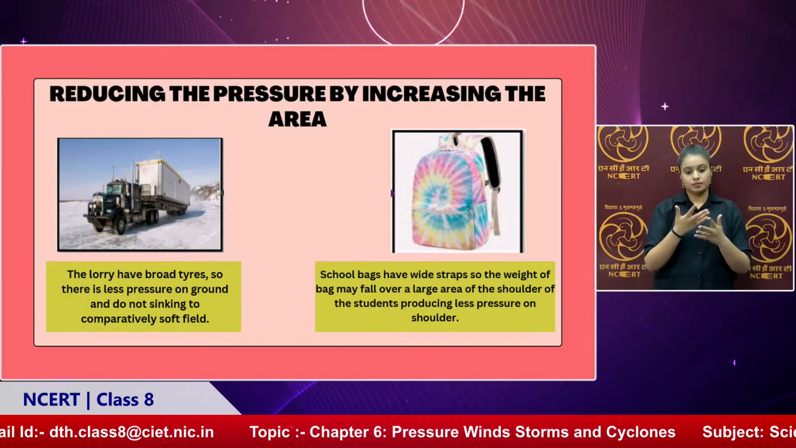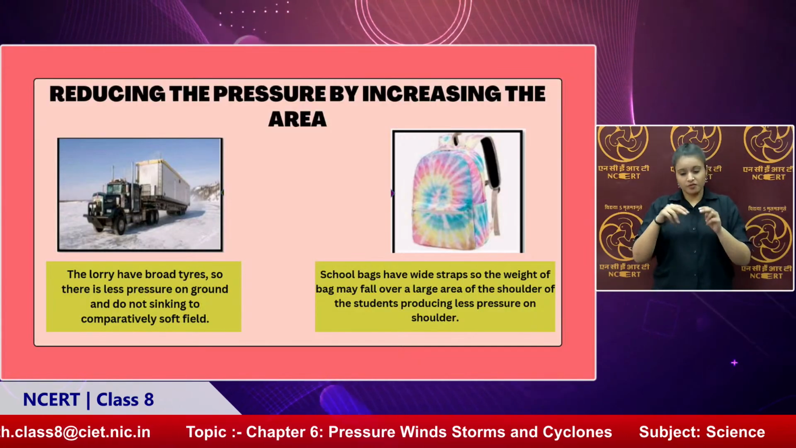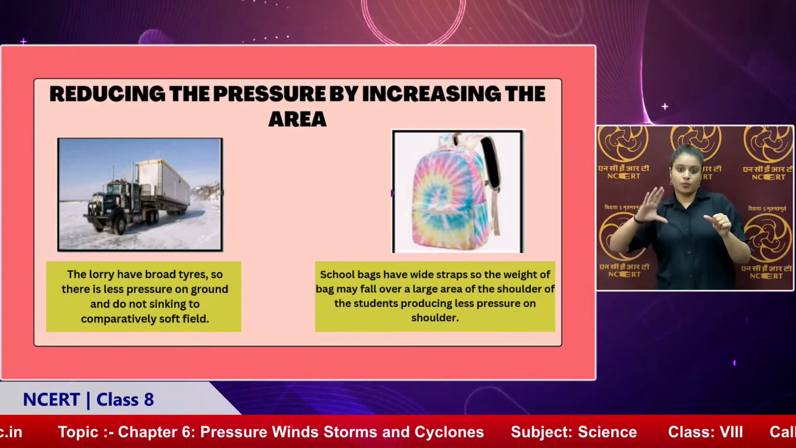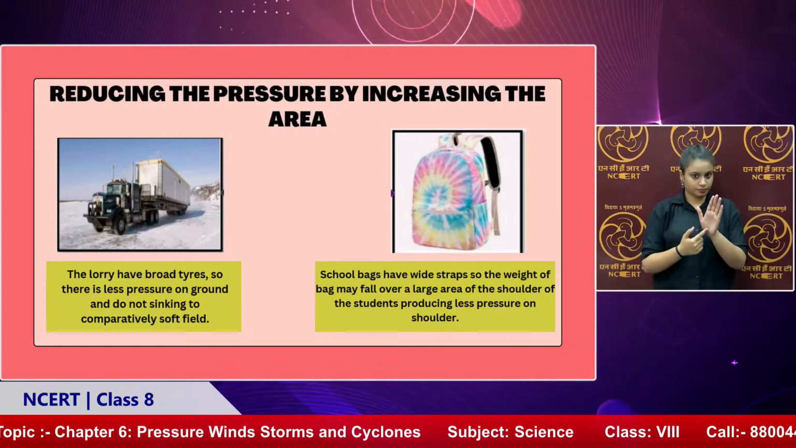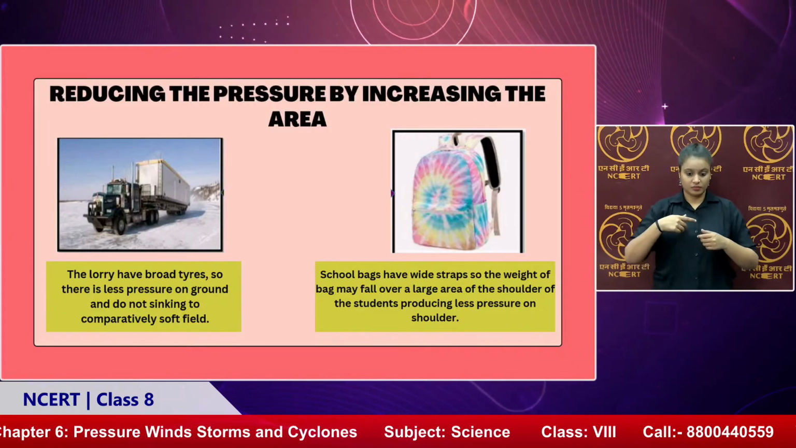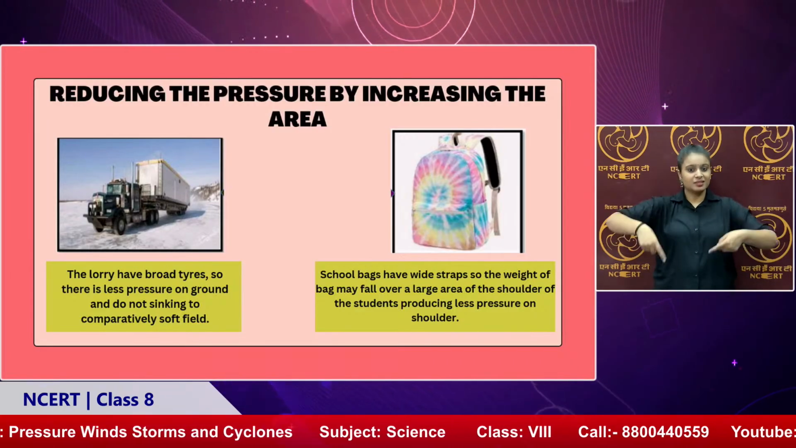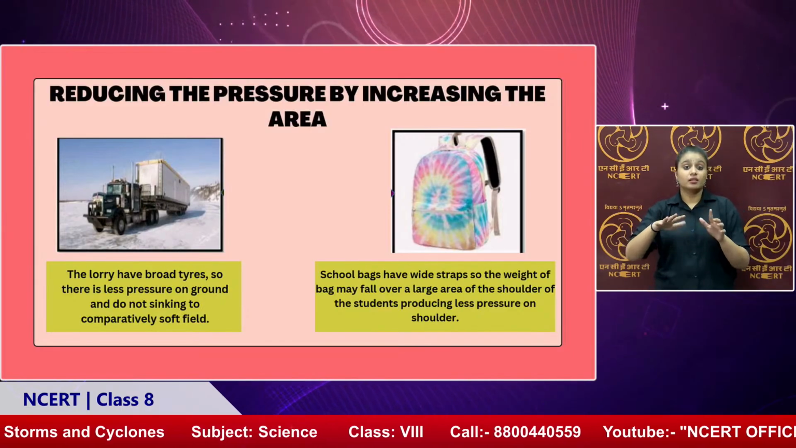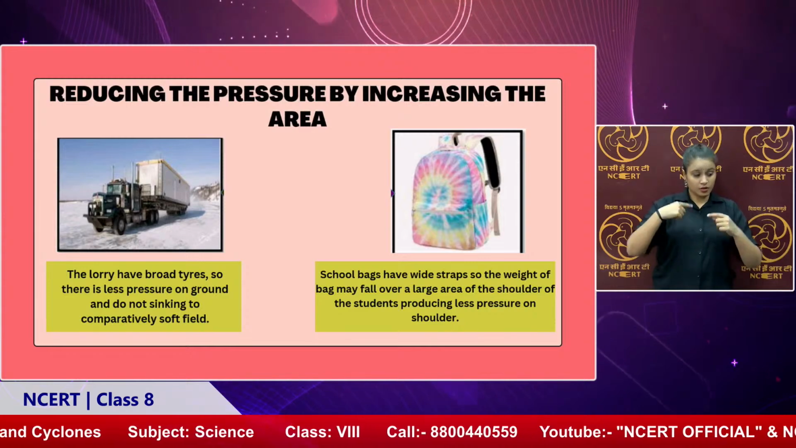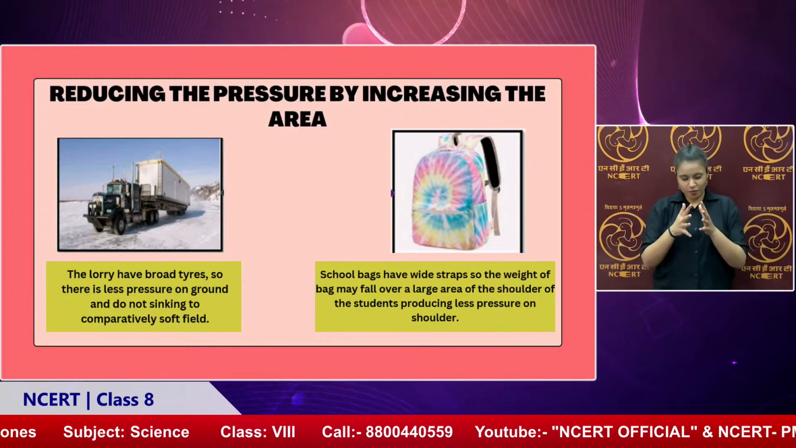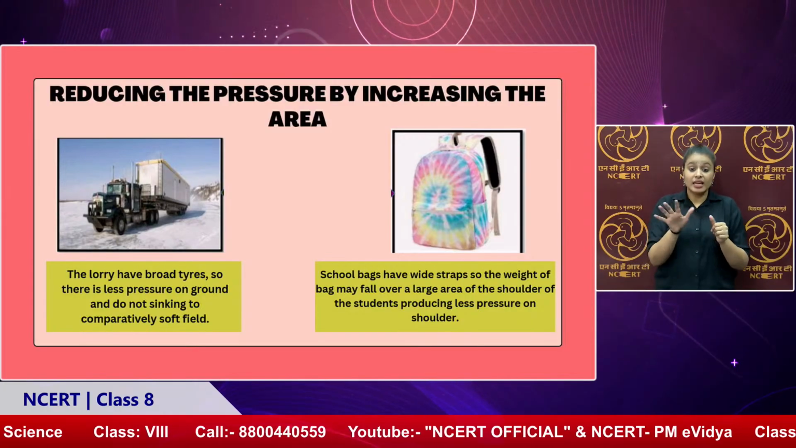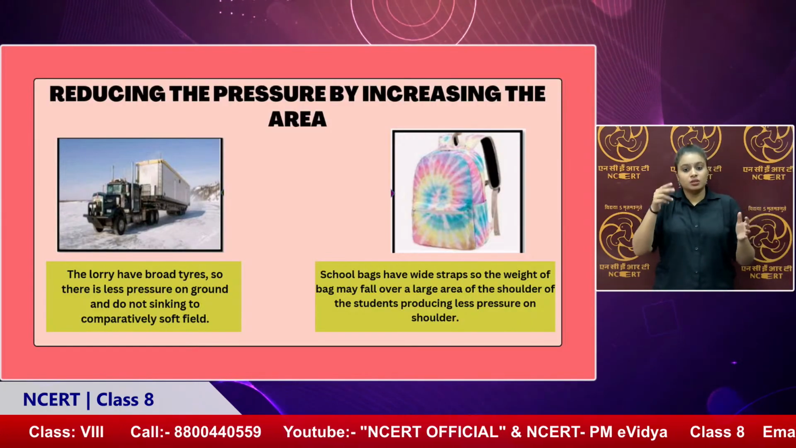Now next one is, if we want to reduce the pressure. Reduction of pressure is also required in many things. How can we do that? By increasing the area. Now you see these two examples given over here. The lorry has broad tires, or we have seen the caterpillar tanks, used in defense. Around the wheels, there is a wide chain that goes on. What exactly is it doing? It is increasing the surface area, because it's very heavy.